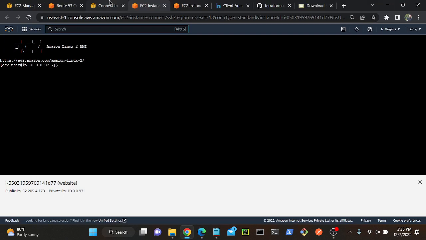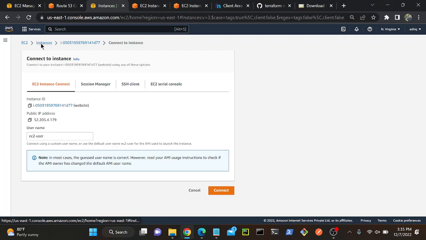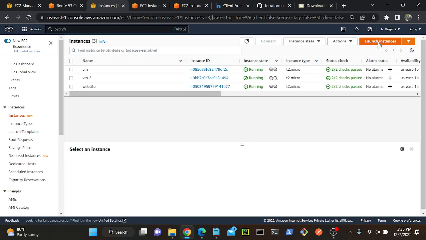That command didn't execute. Wait. So why didn't that command execute? Can anyone tell? That's the problem. See, I didn't get any website. Why? Because while I created my virtual machine, I forgot to enable public IP. See, if I want to install the HTTP package, I require internet connectivity. Very simple. You got it? Where are you lagging?